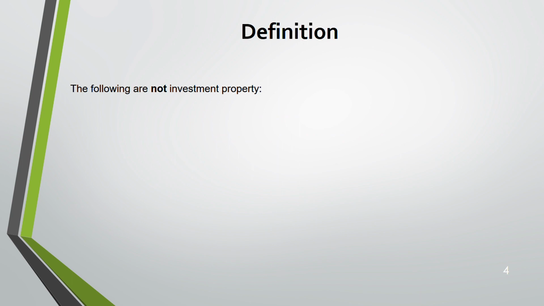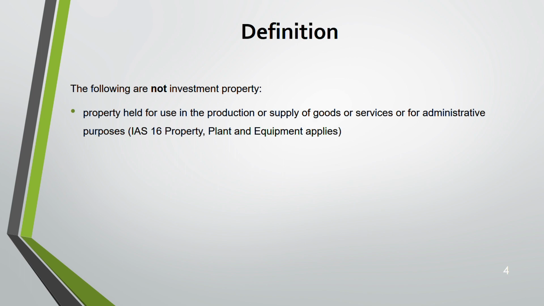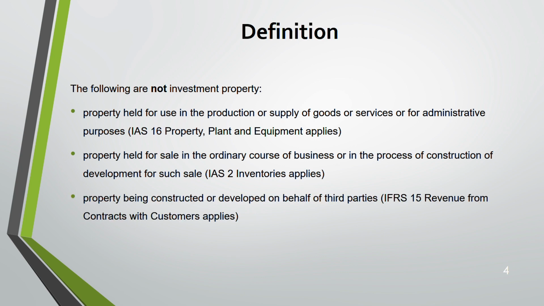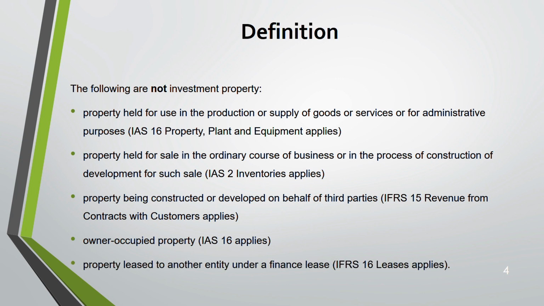Similarly, you also have to know the opposite, which are not investment property. Property that is held for use in production or administrative purposes is dealt with according to IAS 16. If it is held for sale in the ordinary course of business, it is IAS 2 inventory. If the asset is constructed on behalf of a third party, IFRS 15 revenue. If it is an owner occupied property where the owner is staying, again IAS 16. And if the property is leased out under a finance lease, IFRS 16 applies. So these are not investment property.